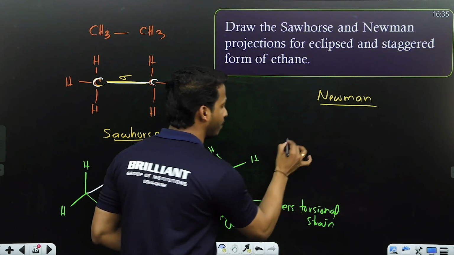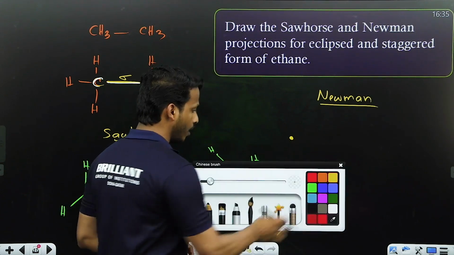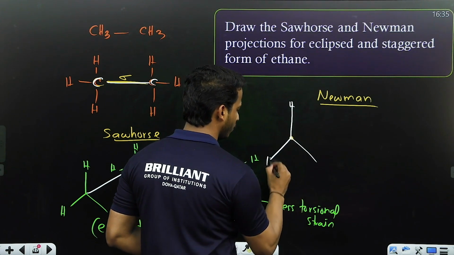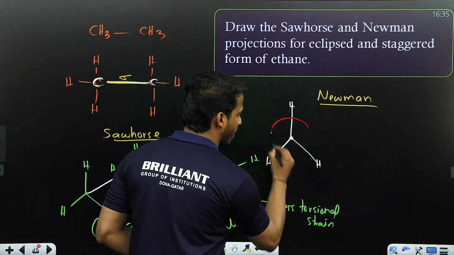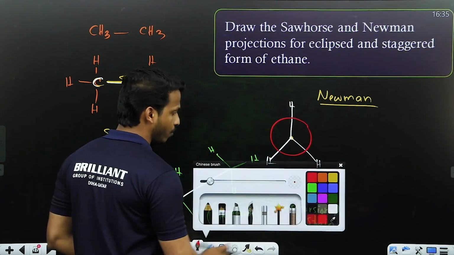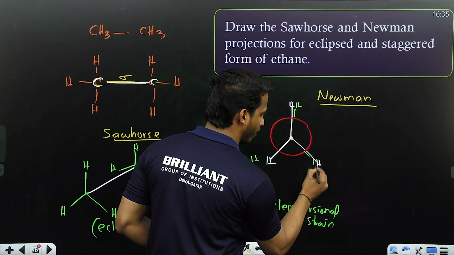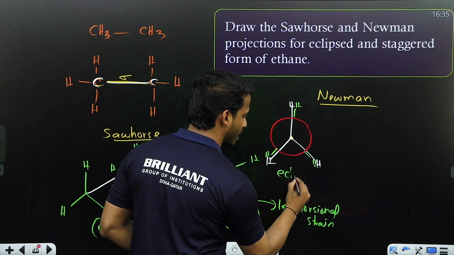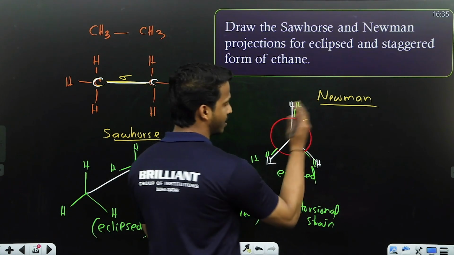As per Newman, the first carbon he expressed with a dot in which we have 3 hydrogens. And the back carbon, the second carbon, he expressed by a circle in which 3 hydrogens are there. If they are face to face, which form is this? This is the eclipsed form in Newman. What about the staggered?